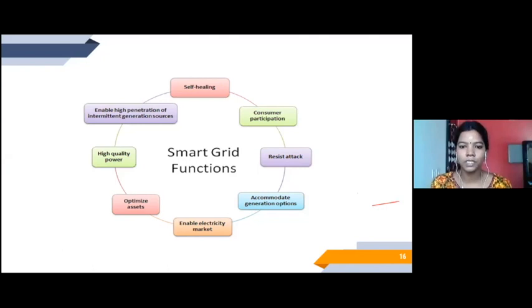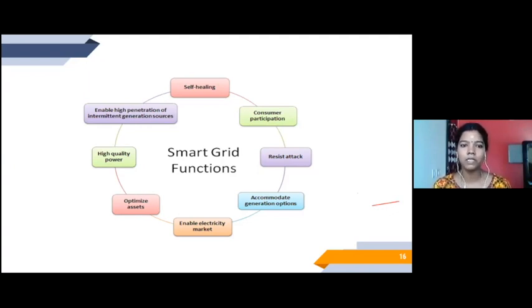Accommodate generation options and enable the electricity market, optimize the assets, because asset management really plays a big role. Just like that, we cannot touch the frequency and disturb the frequency, because on the consumer side, you have a lot of sensitive applications. It can be hospitals where we are connecting lights, or where an operation might be going on. Once we touch the frequency and it affects the devices, the UPS might also get affected in the hospitals. So all these sensitive applications have to be considered, and the assets have to be optimized before bringing the smart grid into the picture.